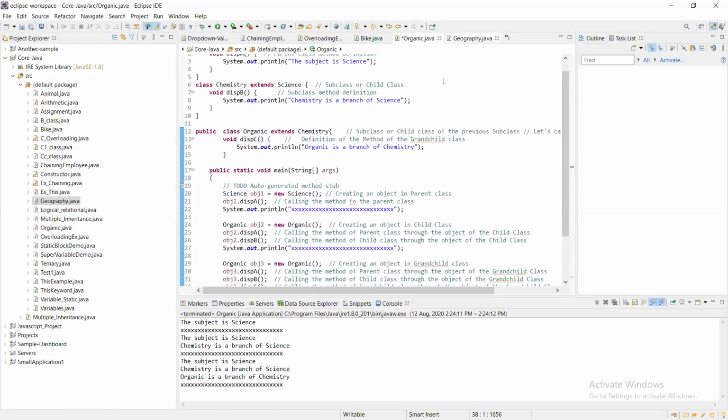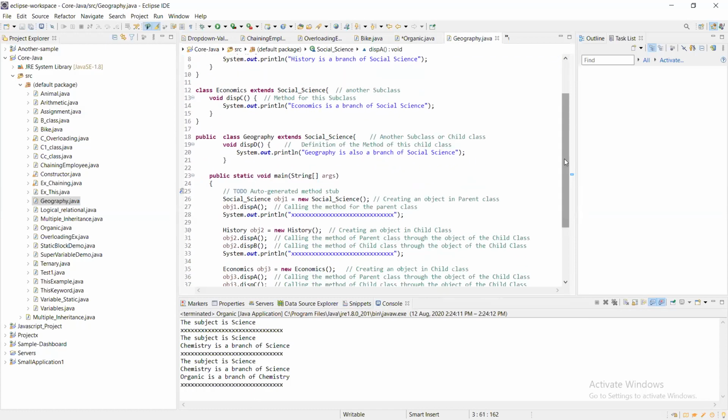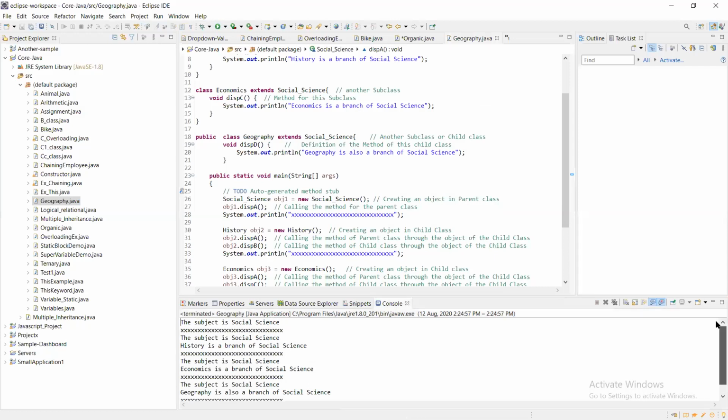Then again, here geography. Here I have created the parent class social science and then created another class history and then economics and geography. All history, economics, and geography are the child classes of the parent class social science. So I'm calling all these parent and child classes.